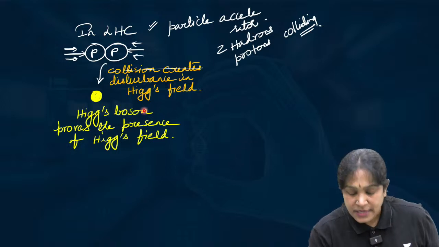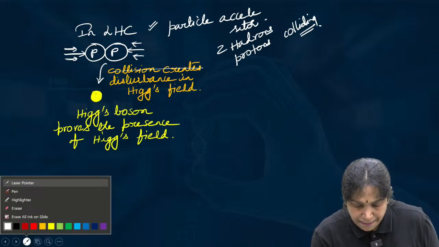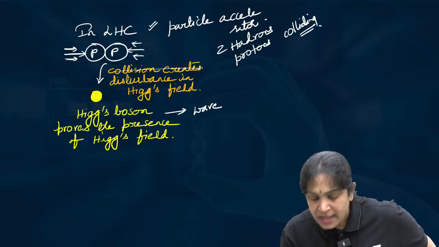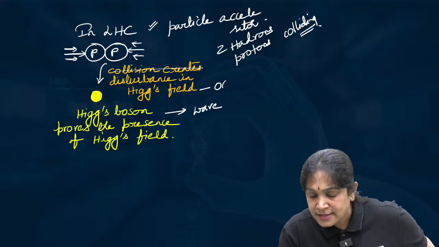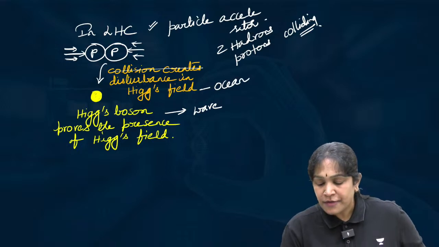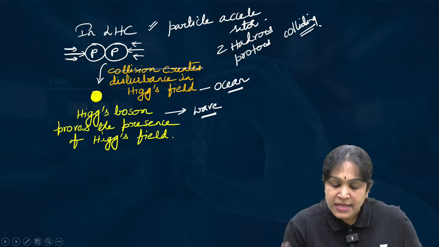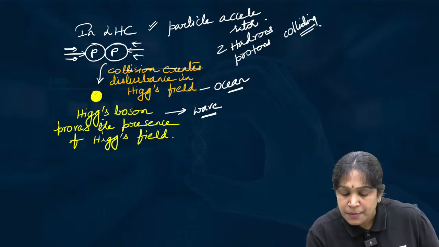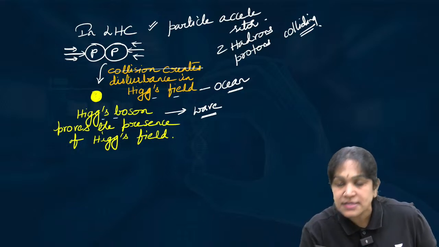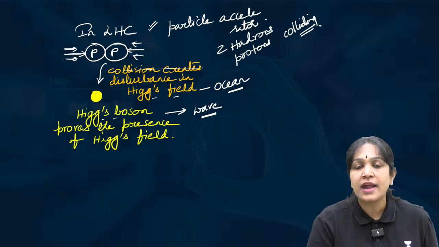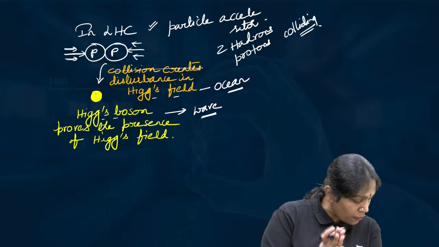What is Higgs? I just compared the Higgs boson to a wave and the Higgs field to the ocean. When do we get a wave? When the ocean is disturbed. In the same way, when do we get the Higgs boson? When the Higgs field is disturbed. And how is the Higgs field disturbed? When two hadrons collide with each other. I hope it is clear.